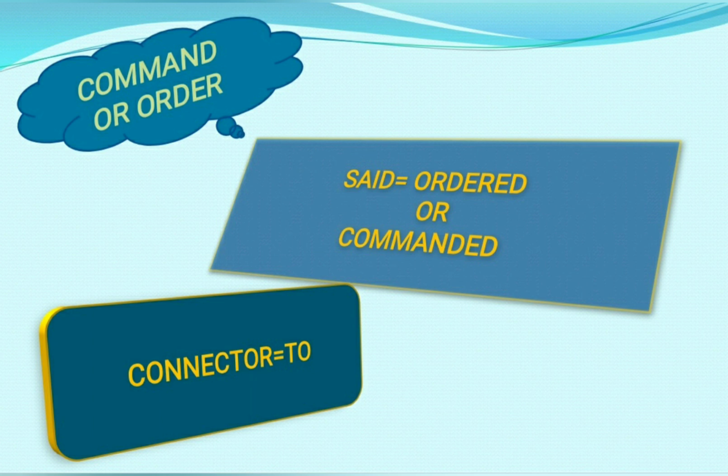And for connecting reporting speech to reported speech, we will use "to" as a connector. As you remember, in normal sentences, we were using "that" as a connector. But in order, we will use "to" to connect reporting speech to reported speech. Let's understand it with the help of this example.